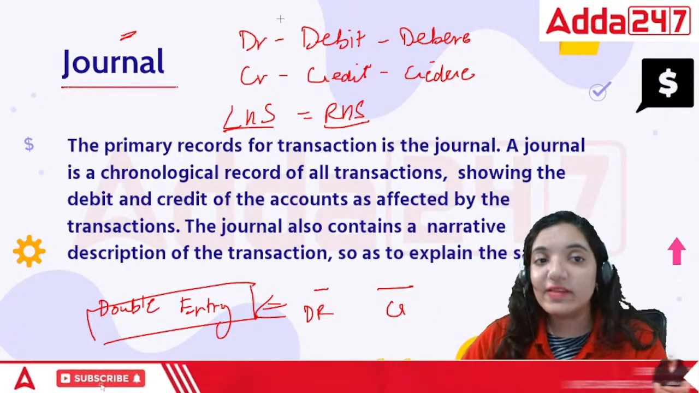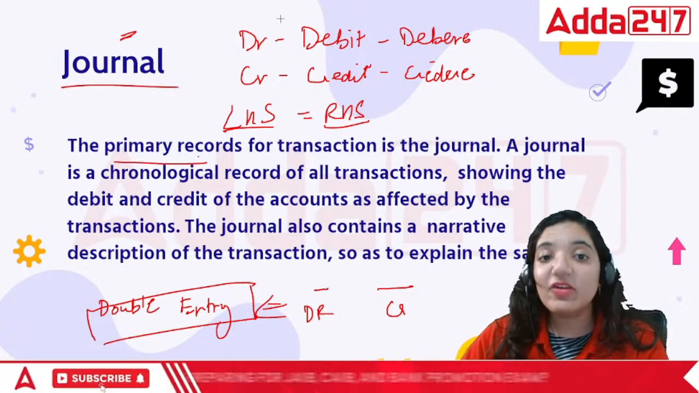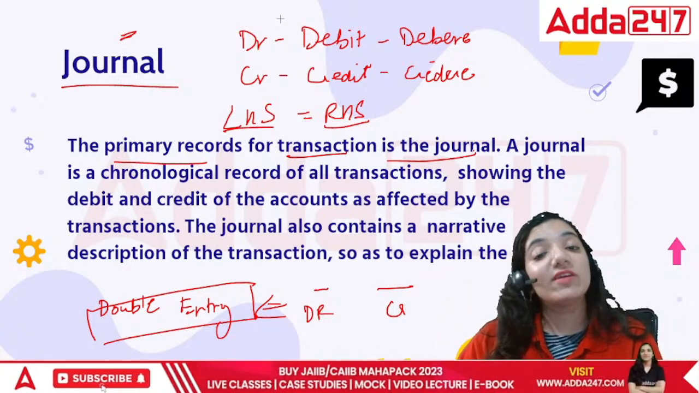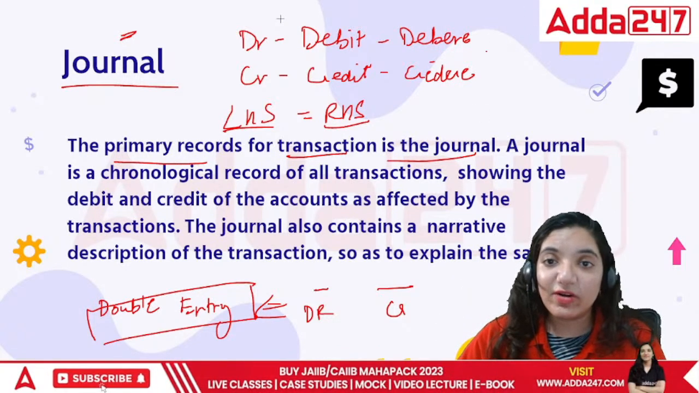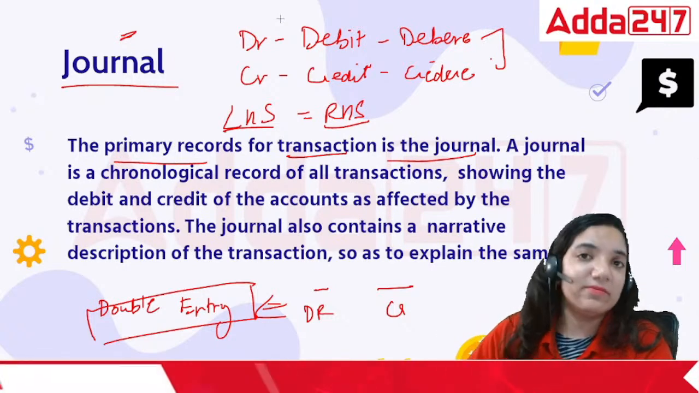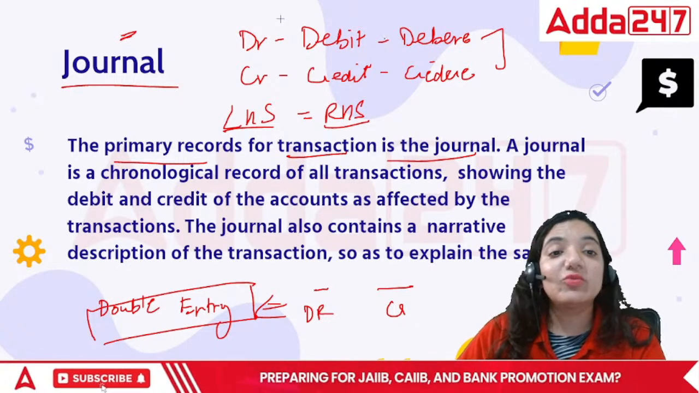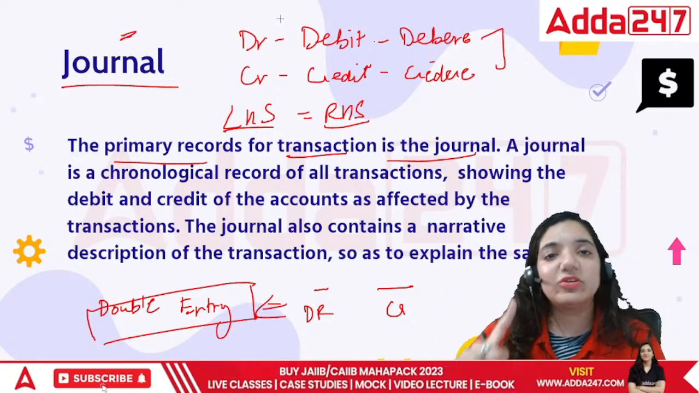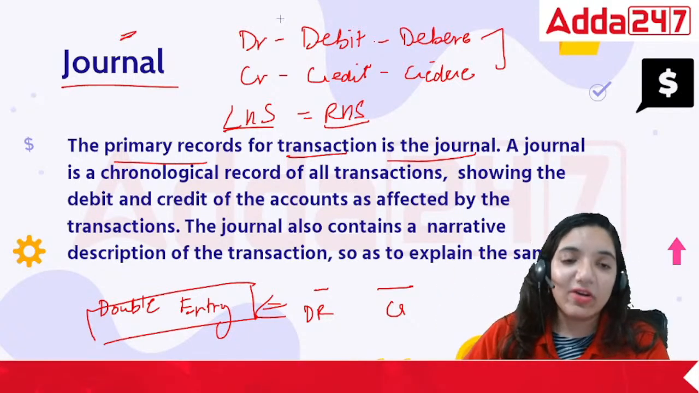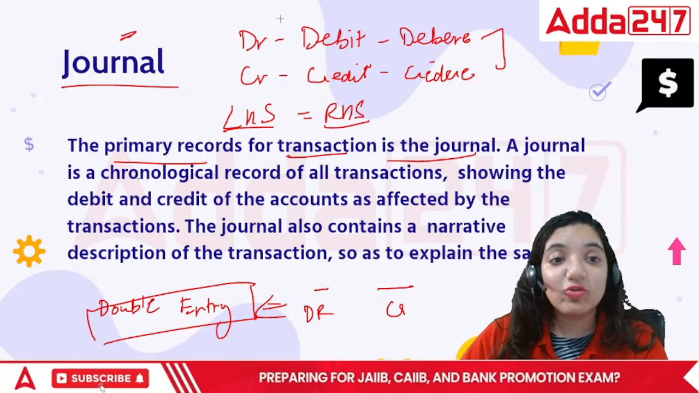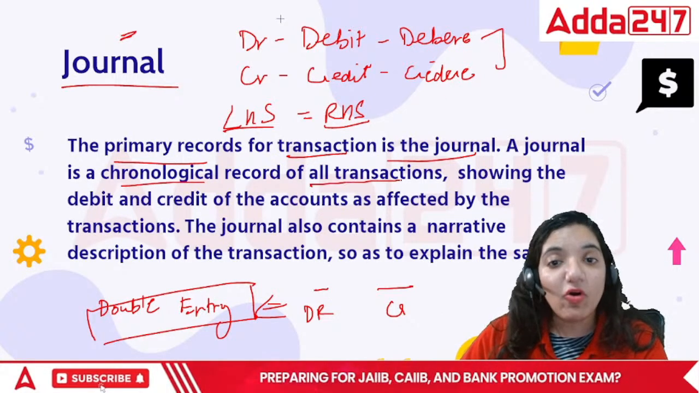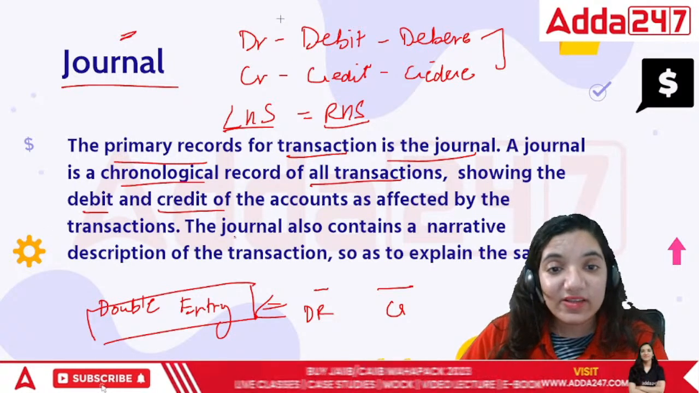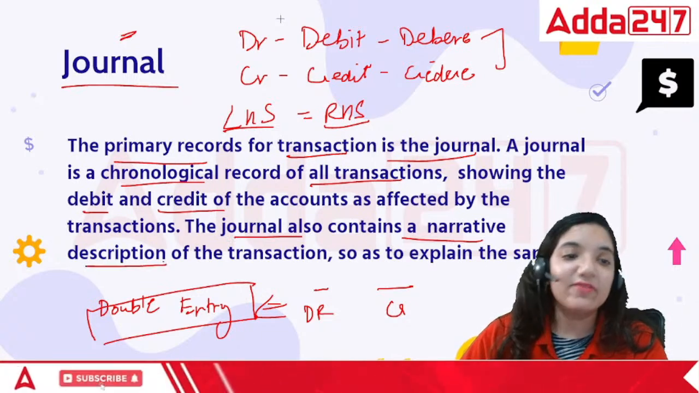So how can we define the term journal? The primary record of transactions is the journal. Journal records these elements in such a way that they are recorded between two different aspects. A journal is when we record things as individual entries, that means only purchase, only sales. So the journal is a chronological record of all the transactions showing the debit and the credit of the accounts. The journal also contains a narrative description.